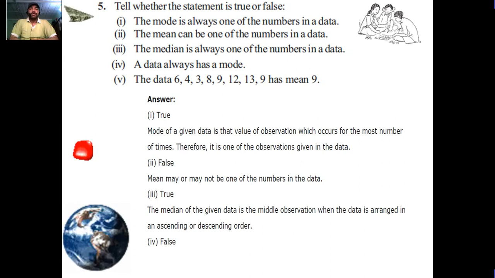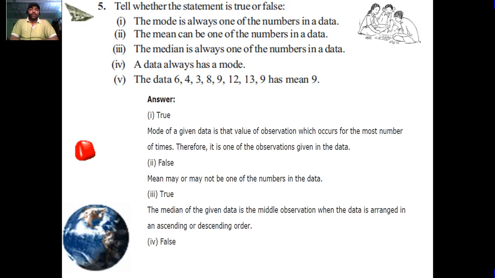So first, the mode is always one of the numbers in the data. It is true. The mode of the given data is that value of the observation which occurs the most number of times. Therefore, it is one of the observations given in the data. Second, the mean can be one of the numbers in the data. False. The mean may or may not be one of the numbers in the data.